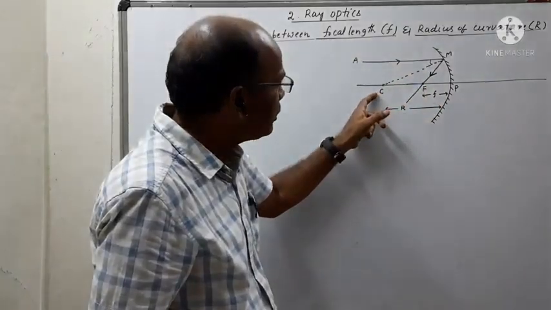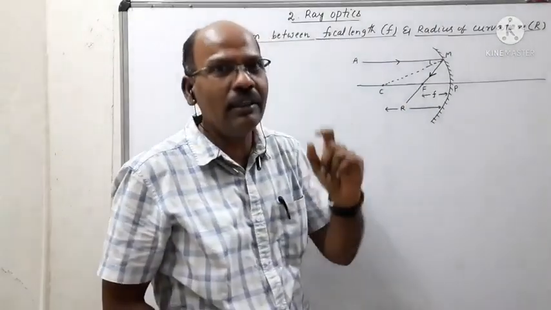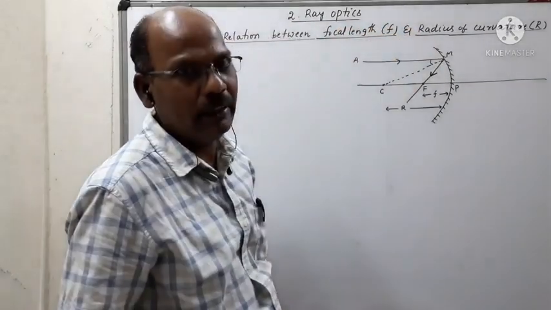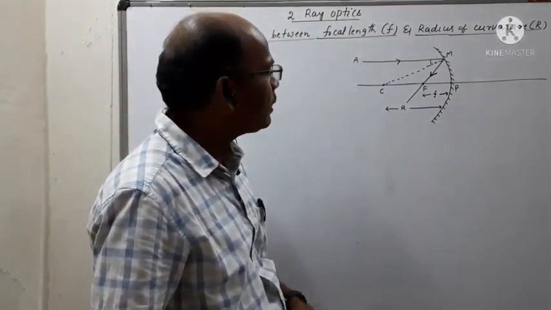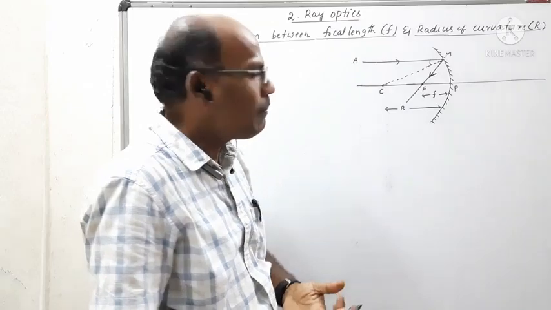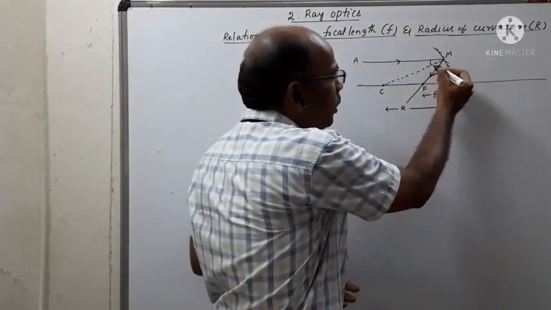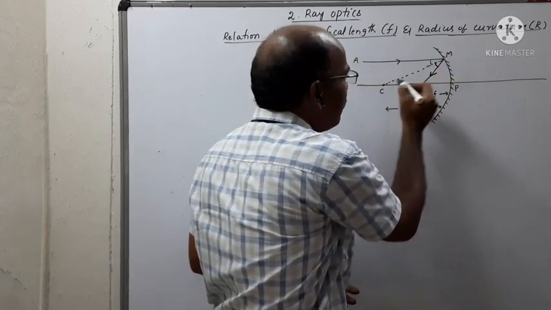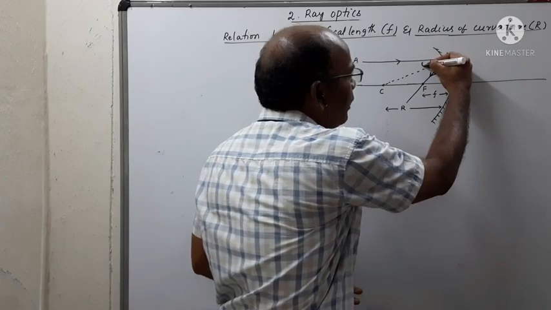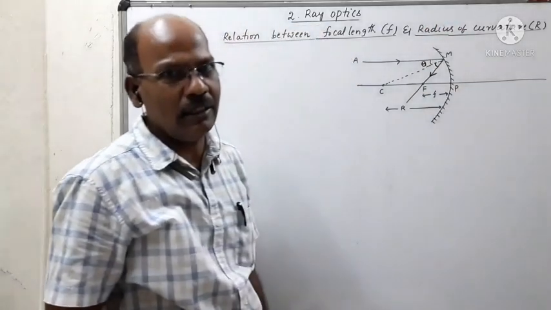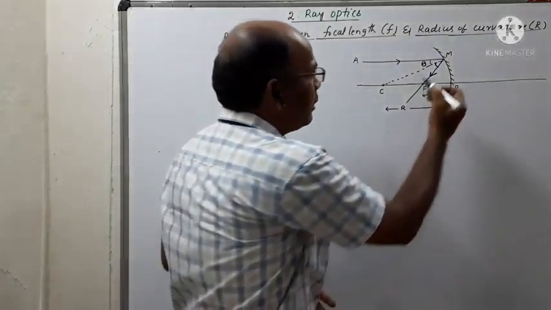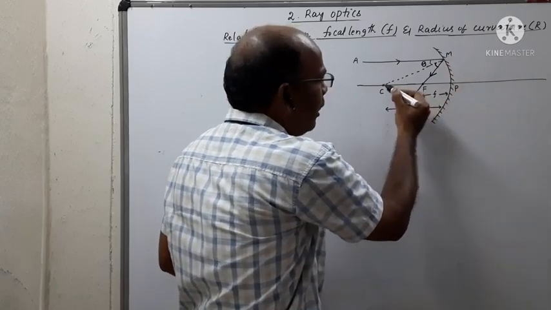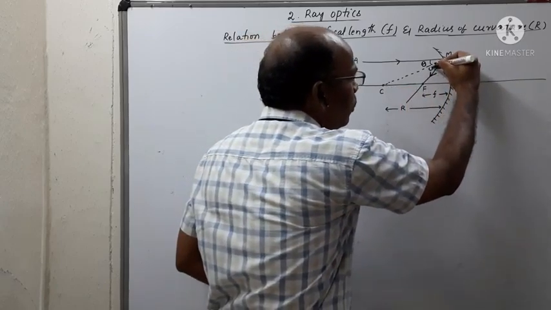We are observing that the line from the center of curvature always acts as the normal for the incident ray and the reflected ray. So we apply the first law of reflection. What is the first law? The angle of incidence is equal to the angle of reflection. So the angle between AM and the normal MC is the angle of incidence. Let us say this is theta. So what is the angle of reflection? That is nothing but CMF, the angle between the reflected ray and the normal. So this is also equal to theta.